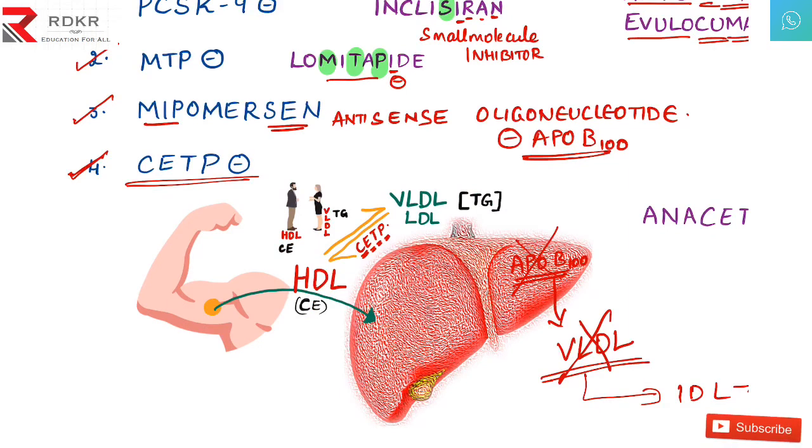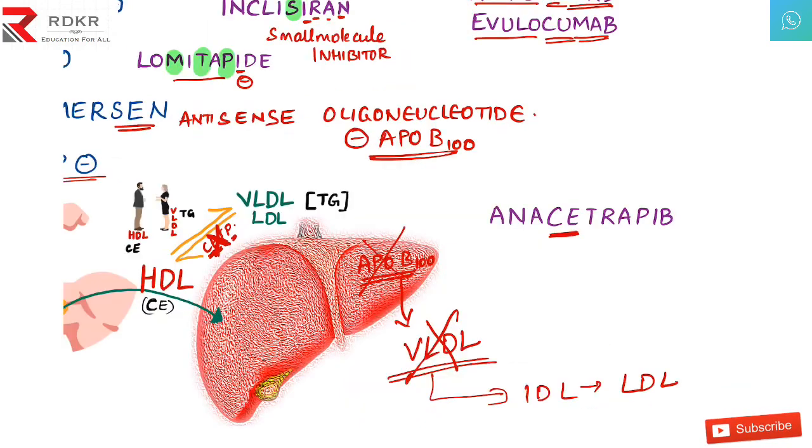Here what happens? The common friend became a common enemy here. CETP is trying to transfer the triglycerides to HDL. HDL is a good person. The triglycerides is a bad thing. You don't want the bad thing to you, right? If you are a good person, you don't allow something bad to you, and you try to inhibit this one. That's why we discovered the CETP inhibitor. If you block this transport protein, the triglycerides cannot come to HDL, and the HDL will be a good person forever. The name of the drug is anacetrapib.